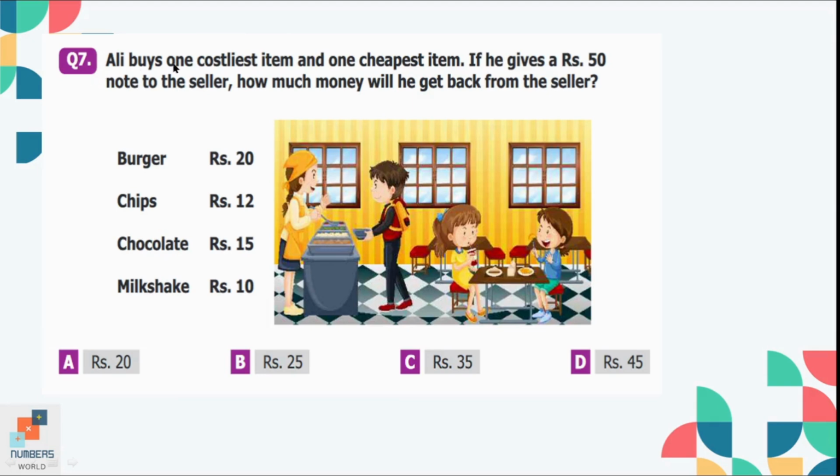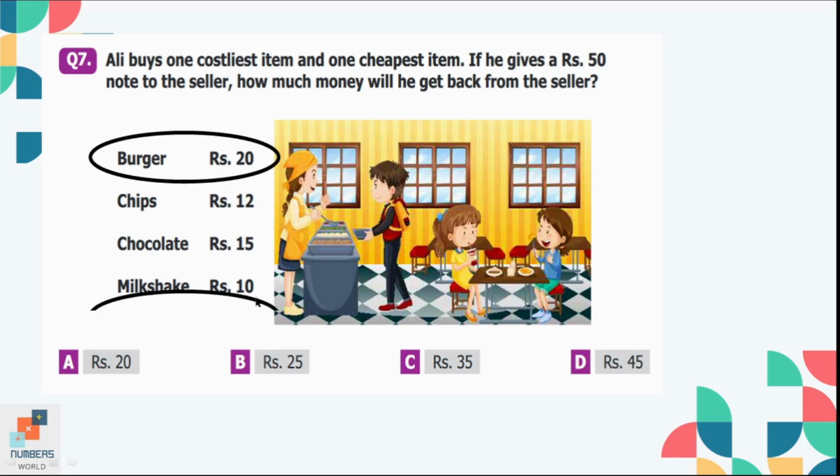Question number 7. Ali buys one costliest item and one cheapest item. If he gives a rupees 50 note to the seller, how much money will he get back from the seller? So if we look at the costs of the objects, the most expensive thing here is the burger, which is of rupees 20, and the cheapest thing is milkshake.